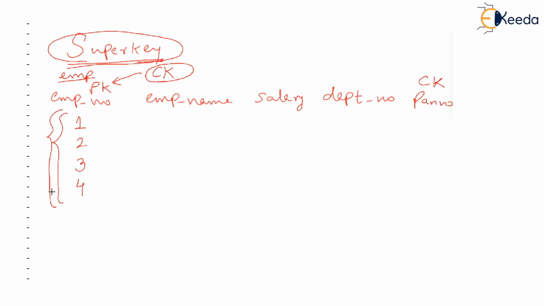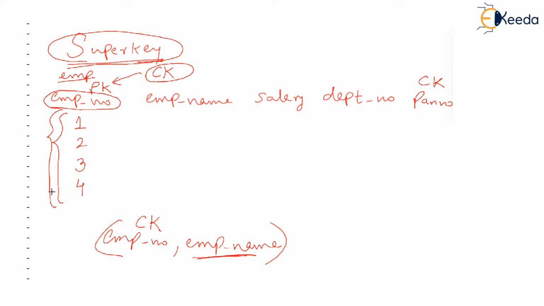You know that employee number is the candidate key of this table. If you join with employee number any other attribute of the same table, for example, employee number in combination with employee name, then these two keys, in which one is already a candidate key and the other is a non-candidate key, both together form a super key. So what is a super key? Super key is nothing but a superset of candidate key. I repeat, super key is nothing but a superset of candidate key.